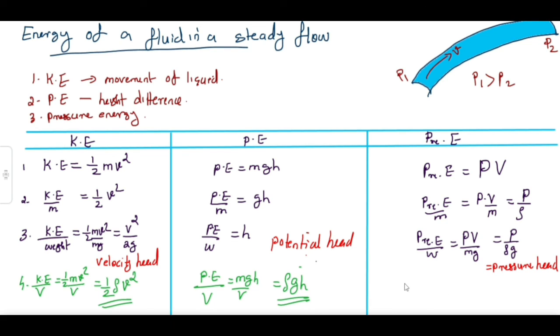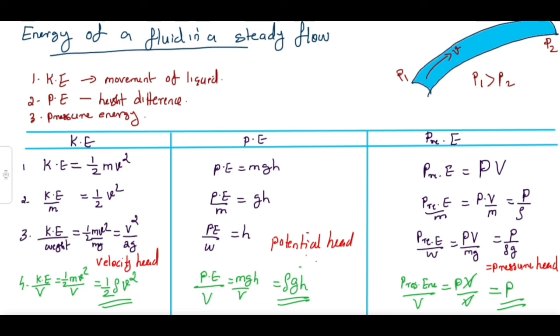The last one, pressure energy per volume. That is equal to pressure into volume divided by volume, volume cancels, that is equal to pressure P itself. So pressure energy per volume is P itself. Which are the three cases we discussed here? Kinetic energy, potential energy and pressure energy. These energies are all possessed when the liquid is flowing through the pipe.